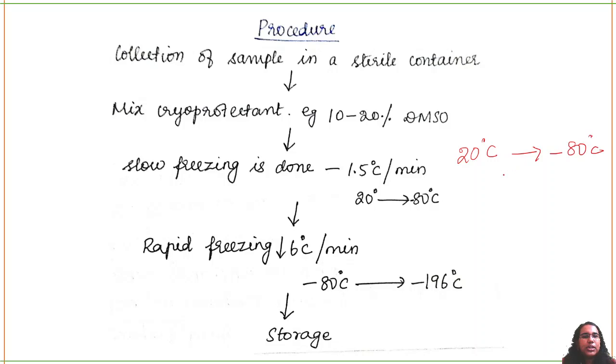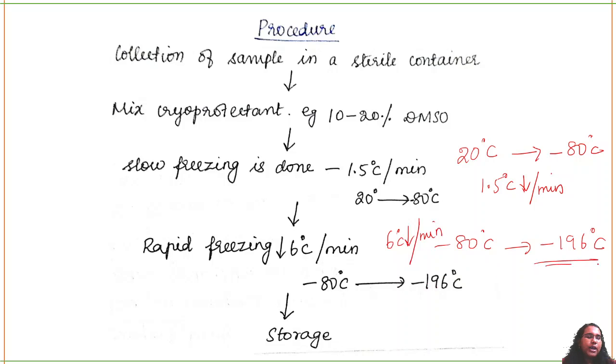Then there will be rapid freezing from minus 80 degrees Celsius to minus 196 degrees Celsius, which means 6 degrees Celsius will be reduced per minute. Then when it comes to minus 196 degrees Celsius, you can store it.